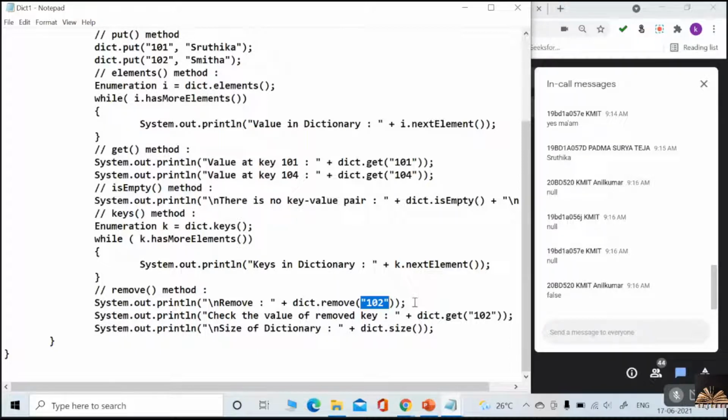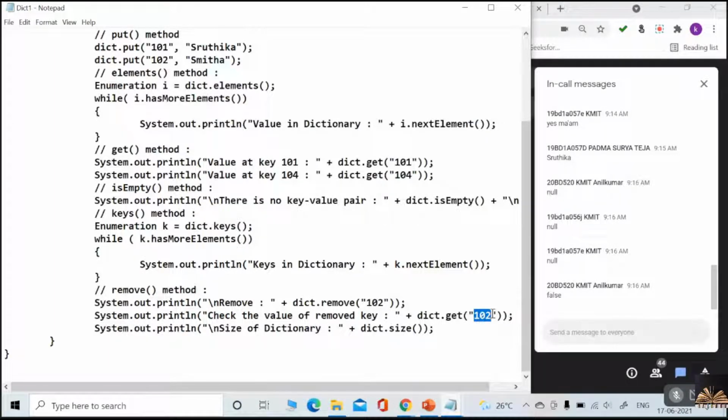Try to answer me. If I want to remove one or two, what happens? One or two will be removed; it retrieved and returned its value and then removed. Then again, if I want to get the value of one or two, what is going to happen? It will give you null again.